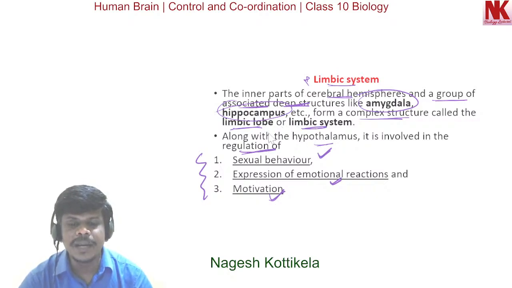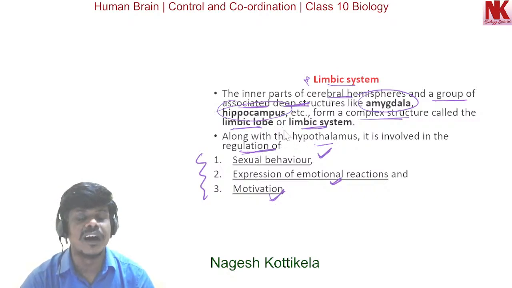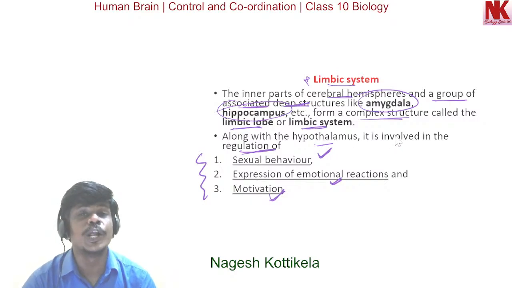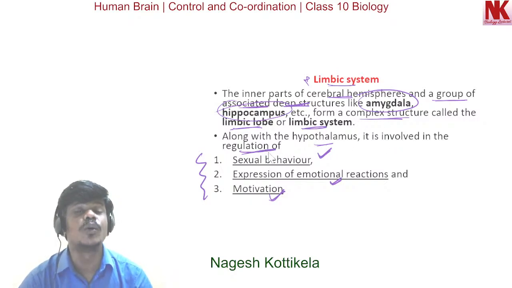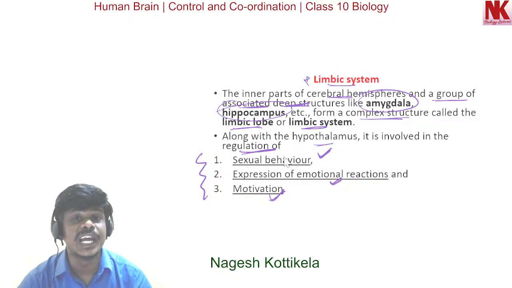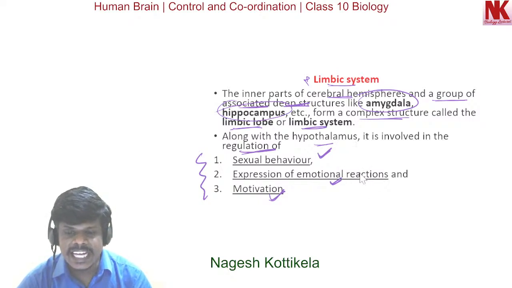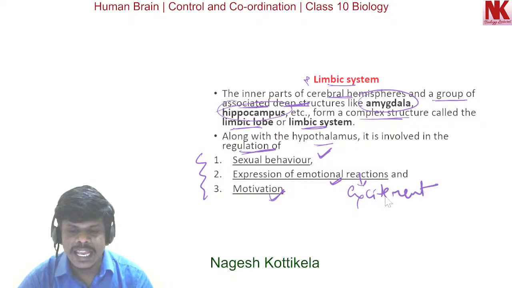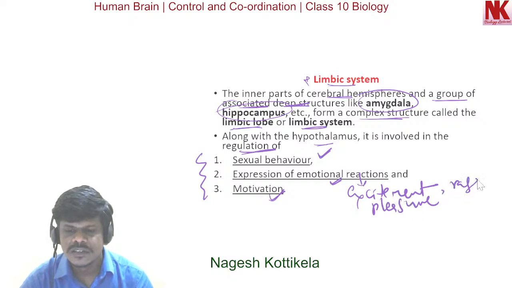The limbic system along with the hypothalamus regulates sexual behavior and the expression of emotional reactions like excitement, pleasure, rage, fear.